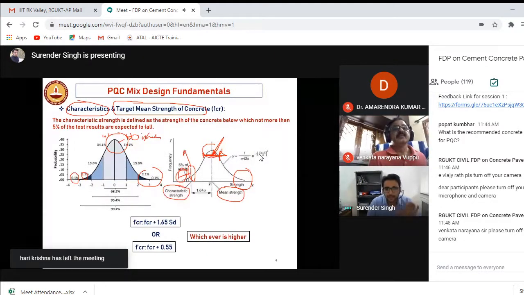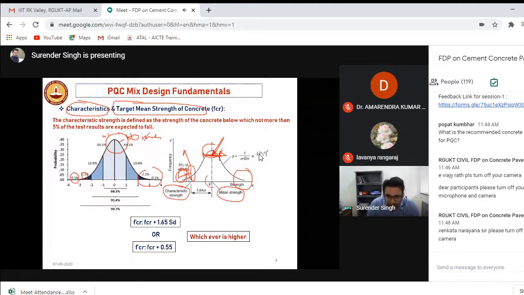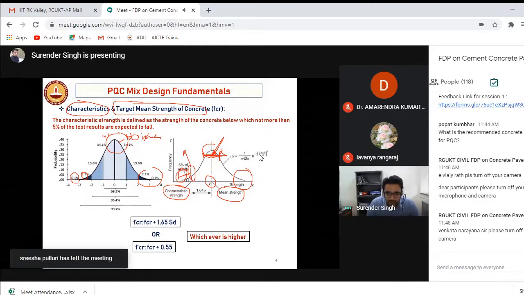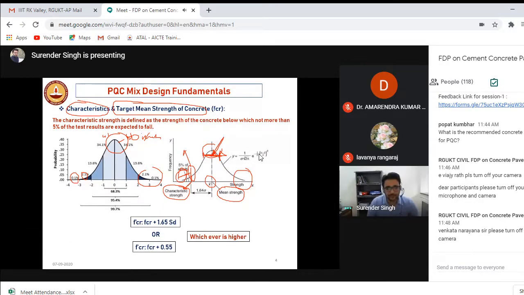That means in the laboratory you are designing for a higher strength, and at the site you are expecting that if you are testing 30 specimens, if 5 specimens are failing in your laboratory, okay, you remove those 5 specimens and then you give this value that should be achieved at the field, and that is known as the characteristic strength. So how to get this value? You cannot test 30 specimens, but you can, right?